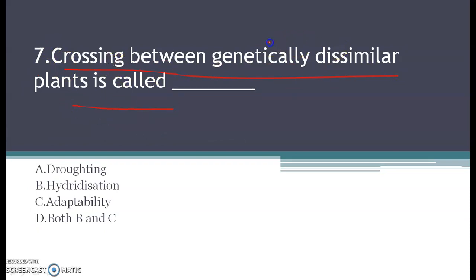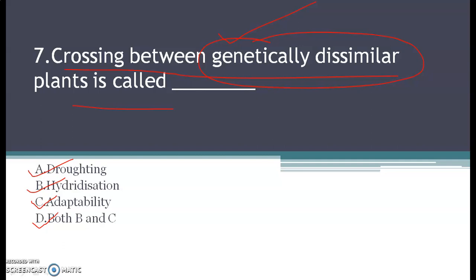Crossing between genetically dissimilar plants is called. The keyword over here is genetically dissimilar. The options are A, droughting, B, hybridization, C, adaptability, and D, both B and C. Read the question well and then mark the right answer.